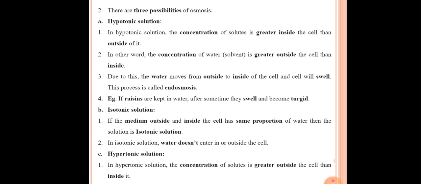If solute particles are present in greater quantity inside the cell, then the solvent is present in greater quantity outside the cell. So here the solvent, that is water, is found in large quantity, or higher concentration, in the outside medium, outside the cell.